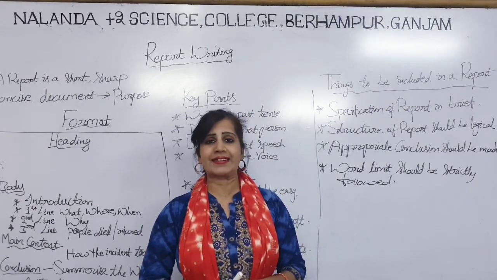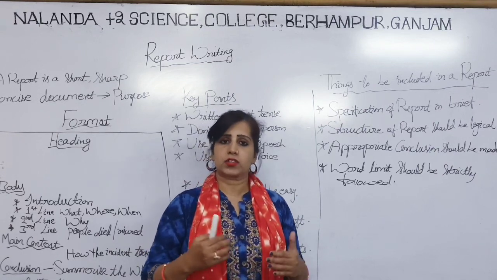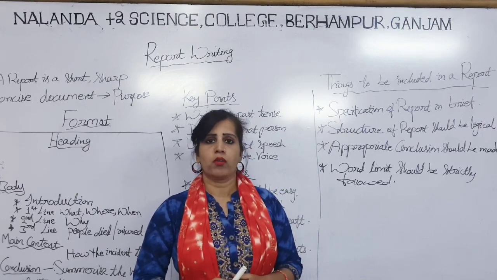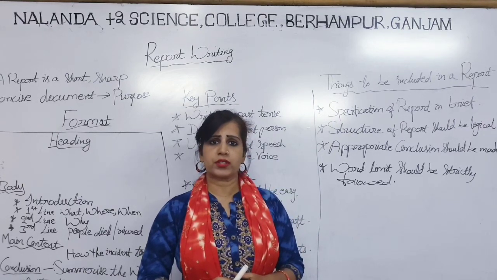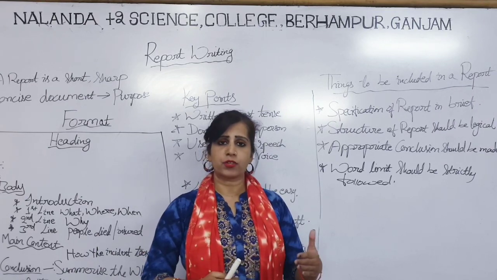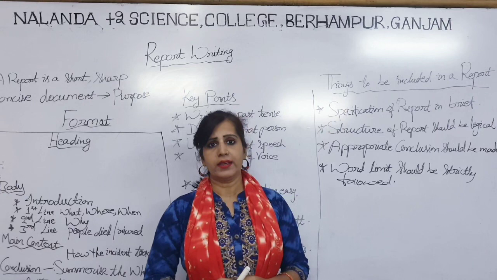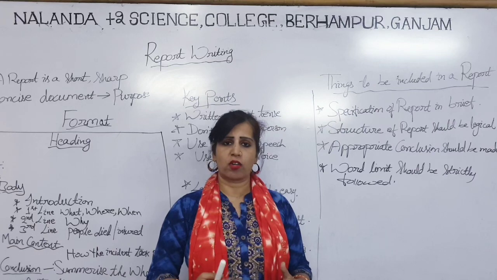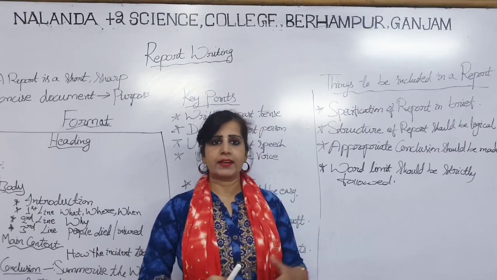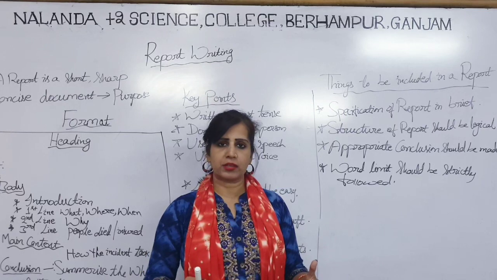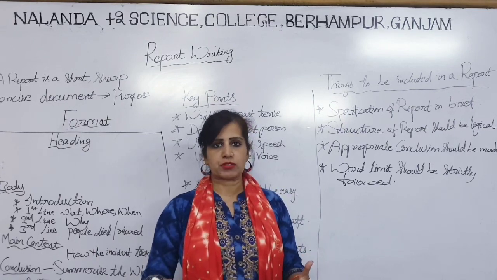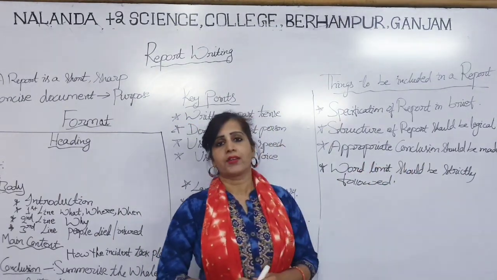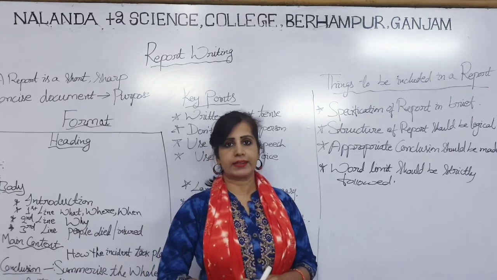It is not always necessary that each and every report should have a conclusion, but you should try from your own part to write a conclusion for the report. For example, in an accident, can it be a positive conclusion? No, it cannot be. So you have to think how to conclude an accident report or a national calamity report, because the bad impacts are there and people are suffering. But we can conclude it in a way that the injured persons were given better treatment, recovery is going on, and investigation is going on for further reports. So appropriate conclusions should be made. Try your best while writing the report to conclude it in a better way.